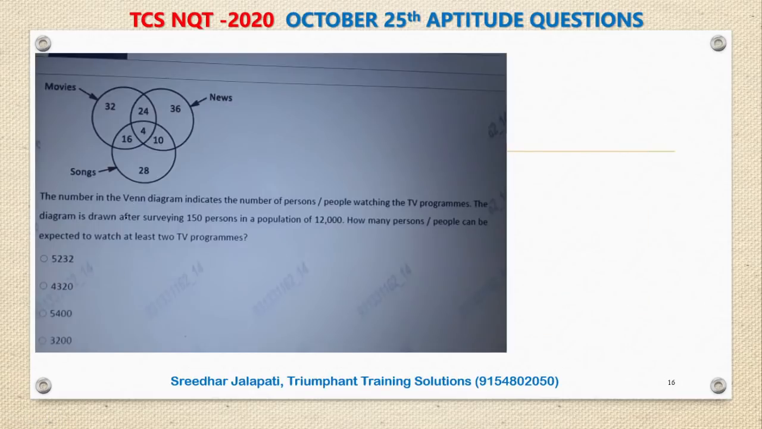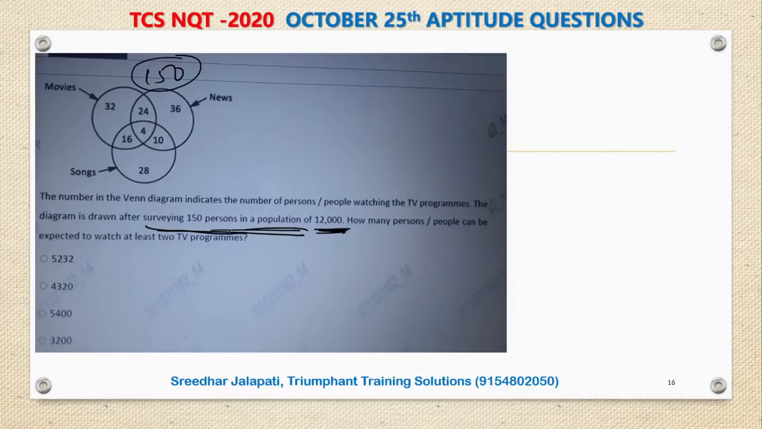Next question, a Venn diagram question. This is simple compared to yesterday's question, because in yesterday's question there were 5 variables. Here there are only 3: movies, news, songs. Let us see the question. This information is about surveying 150 persons in a population out of 12,000. This is about only 150 people in a population of about 12,000.